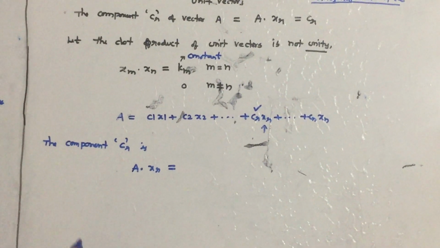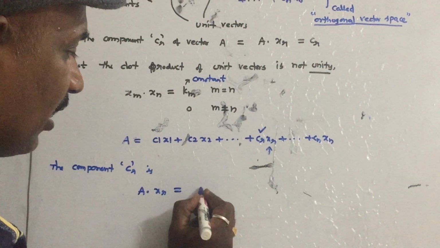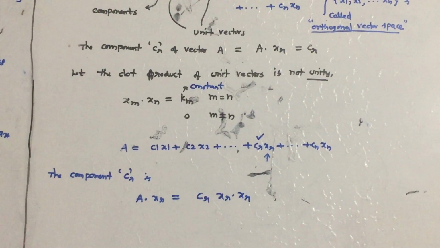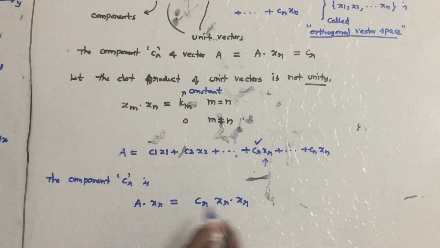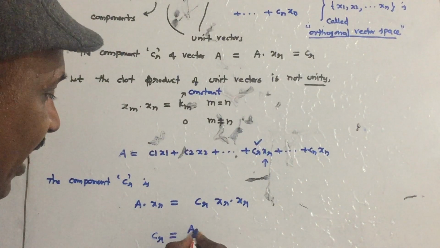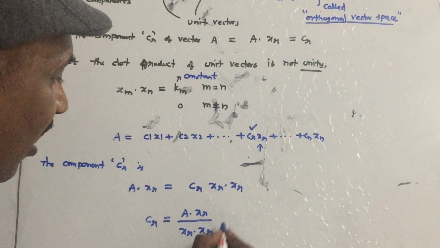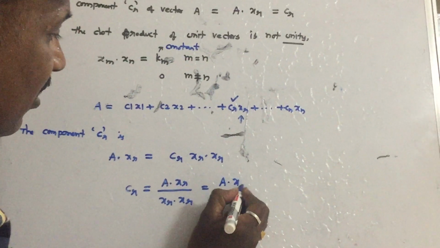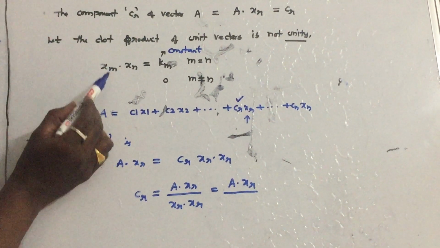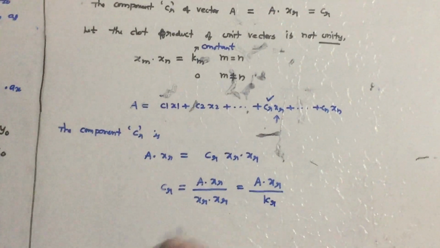What will happen? x1 dot Xr is 0, x2 dot Xr is 0, so on. So what will remain? Xr dot Xr will remain. All the rest of the terms will become 0. I want the coefficient Cr. Cr is equal to simply A dot Xr by Xr dot Xr. From this equation, Xr dot Xr is equal to kr.